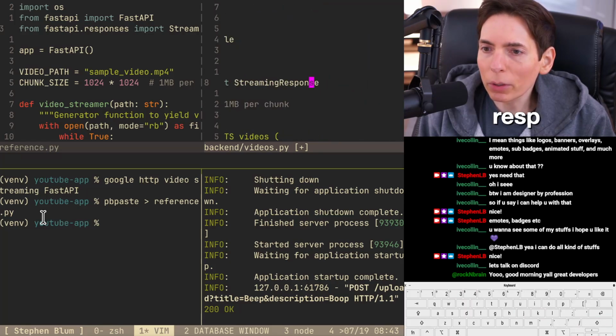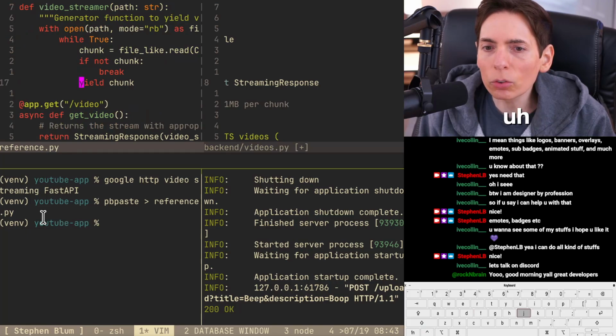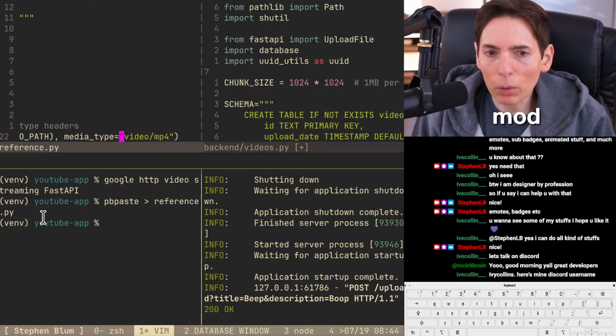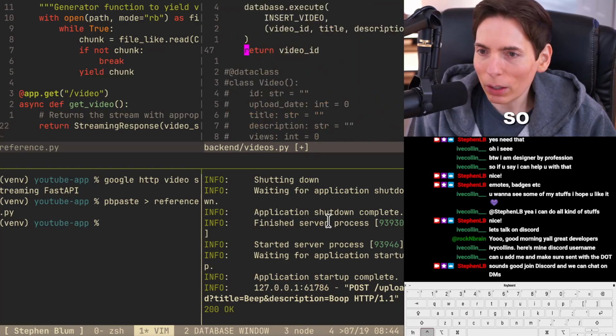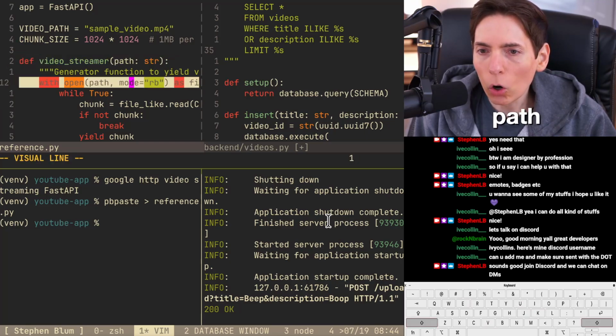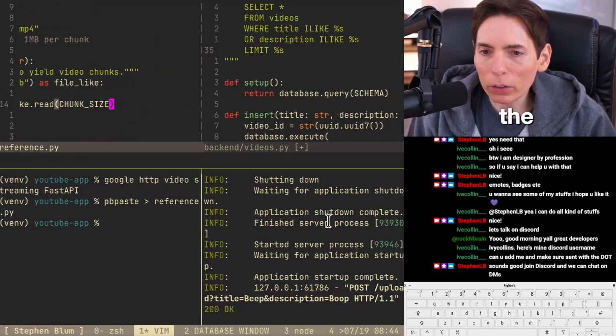Responses, streaming response. Do we need to, so here, 1 second. I don't think I need that. Not in the model file. I don't need that in model file. Let's keep going. So I want to do this part here. Yeah. All right, so path, string, video streamer, path. Open the file, and then we're gonna grab all the chunks.